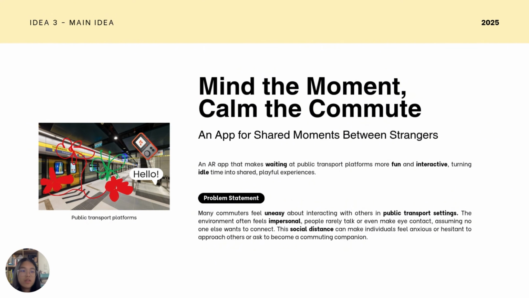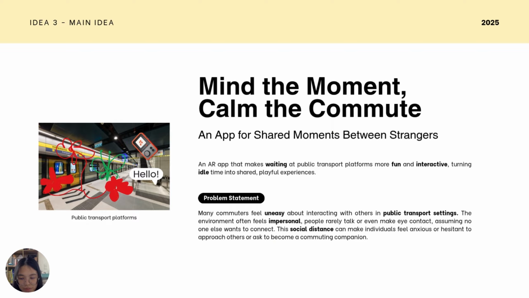And this is the third idea, which is the main idea that I will be focusing on and developing later on. The third idea is Mind the Moment, Calm the Commute. It's an AR app that makes waiting at public transport platforms more fun and interactive, turning idle time into a shared and playful experience.